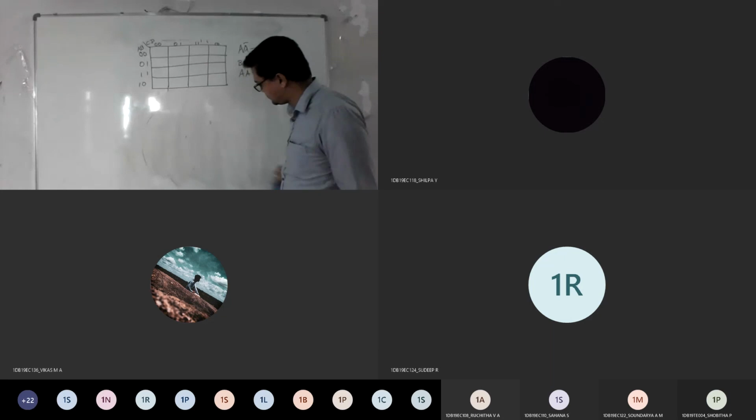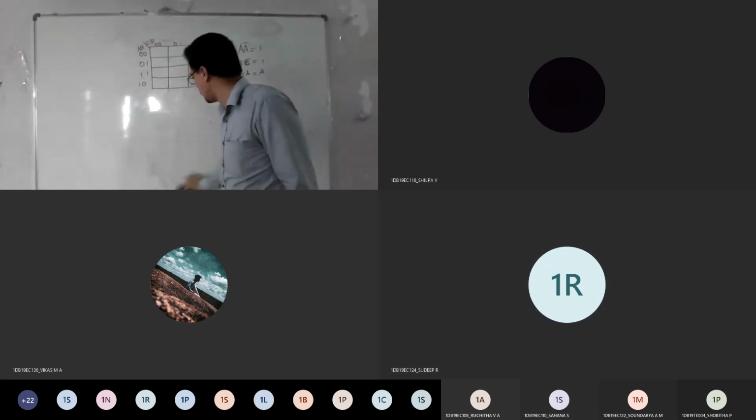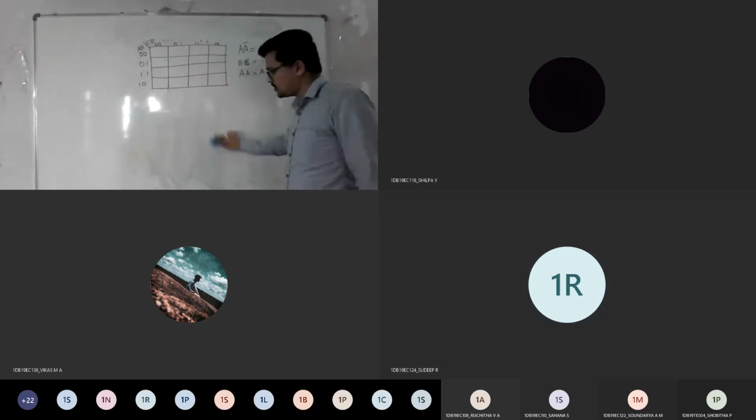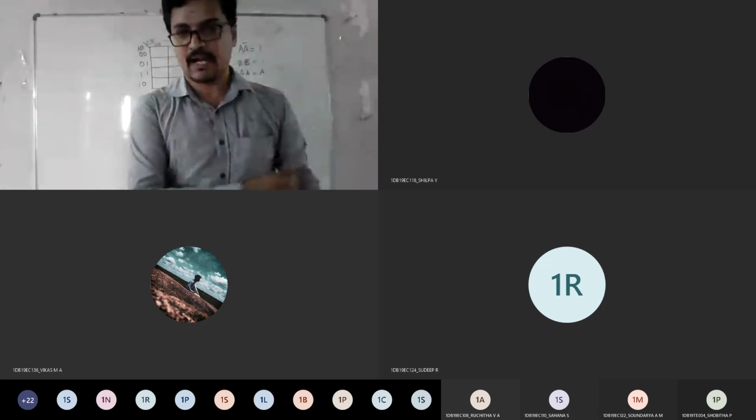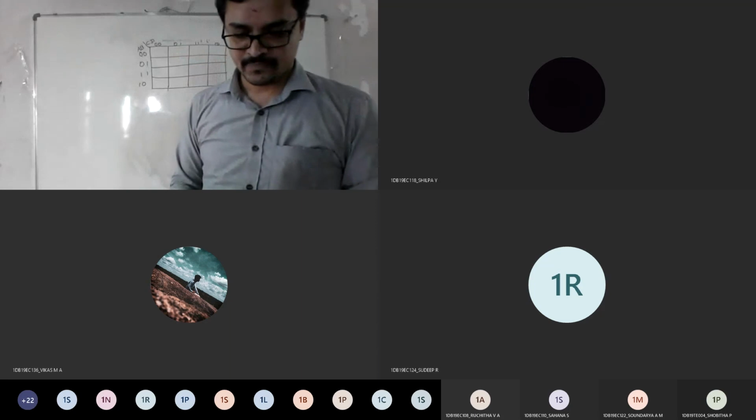Try to understand the way to solve the problem. This will give you a reduction technique like the earlier step. It has more advantage than the earlier one, correct?